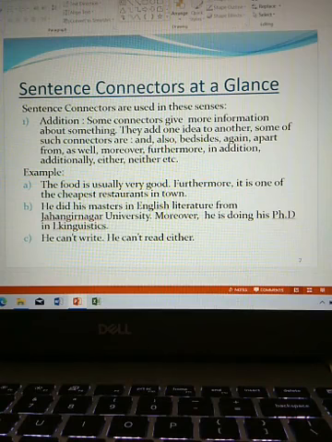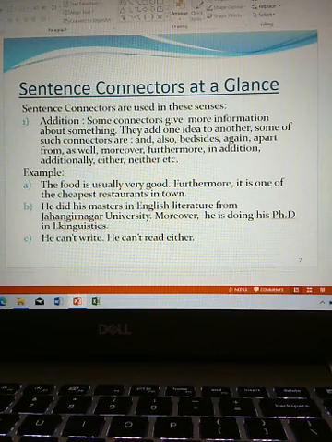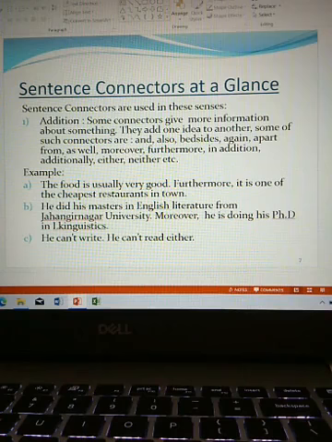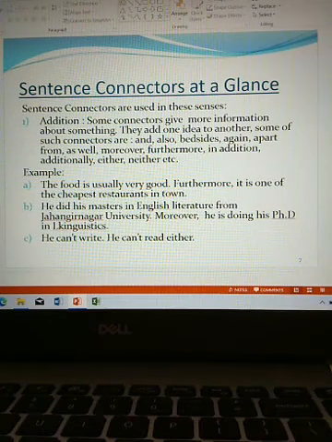Not only is its food good, but it is also one of the cheapest restaurants in town. So, for adding extra information, here furthermore is added. So, furthermore is a connector for addition.